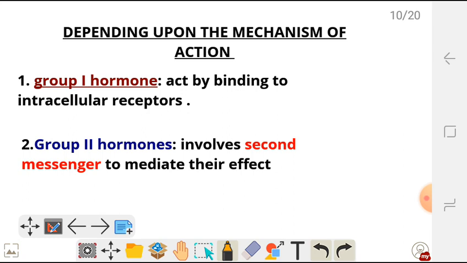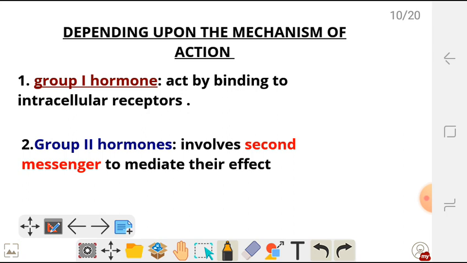Examples of this type of hormone are the hormones which are made up of proteins, such as insulin and glucagon. Those are going to use second messengers. We also have antidiuretic hormone and oxytocin. Those are going to use second messengers. Group 2 hormones are further classified as group 2A, group 2B, and group 2C.